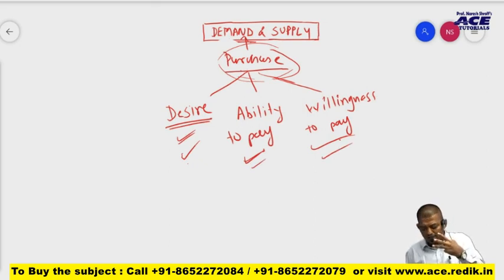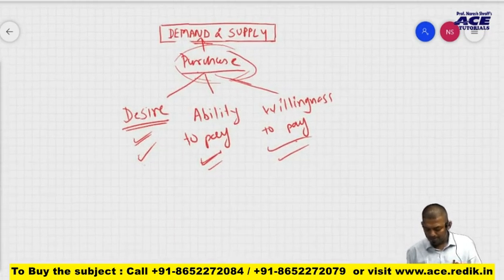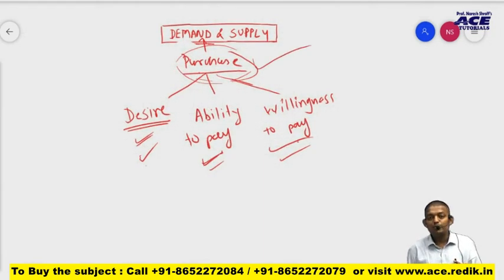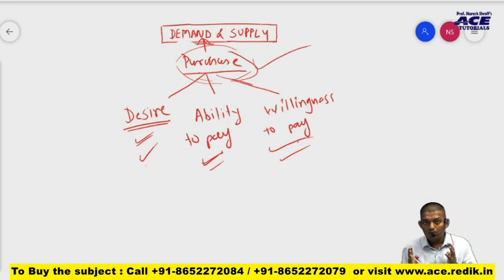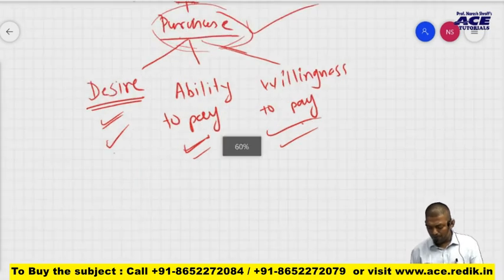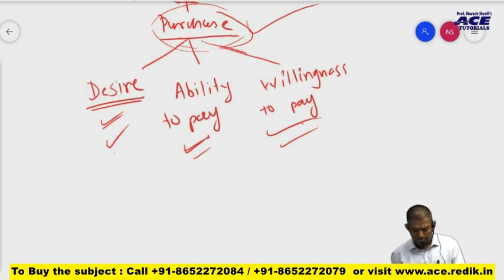When all three conditions are fulfilled, the commodity will be purchased, and when it is purchased, it becomes demand in economics. Is that clear? So we have completed the meaning part of it. This is what the meaning is. So you can write it also. Okay, I'm writing for you.